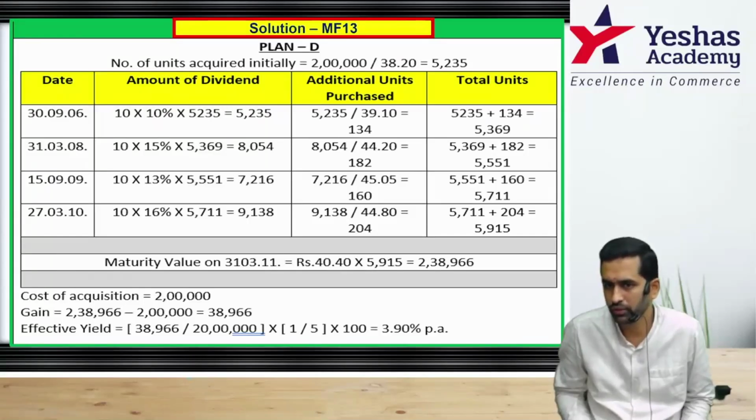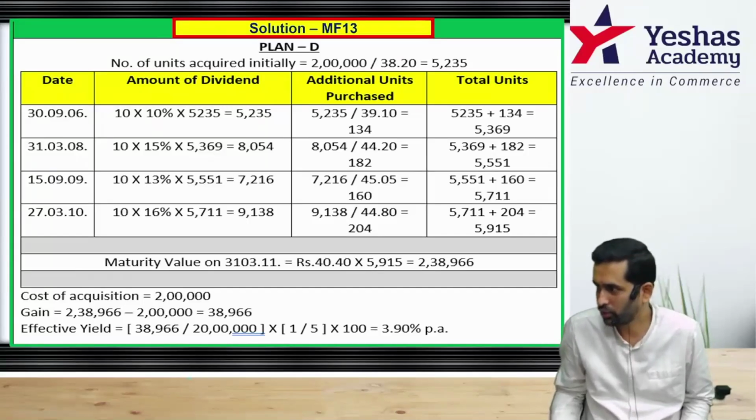Is there a rounding off difference? 204 exact, is it? Huh. So the final number of units 5915. Chances are there you will have 1 or 2 units extra because of the rounding off gap. Totally okay. Now all of this you are going to redeem.